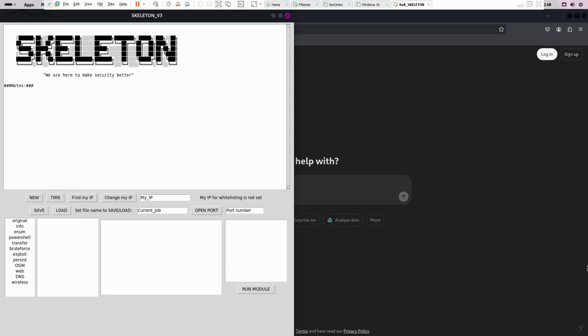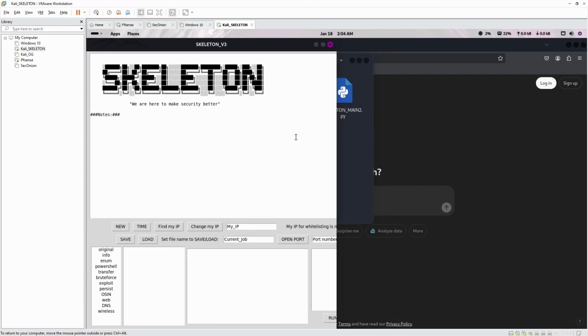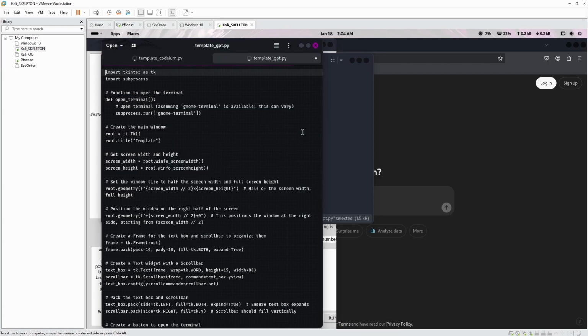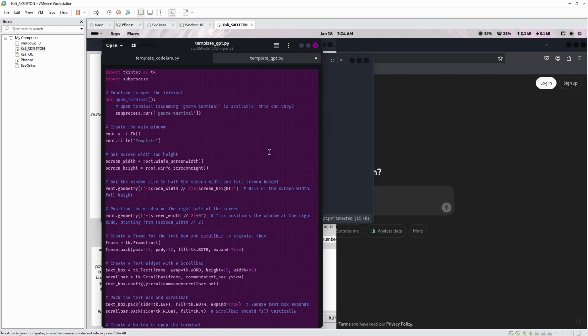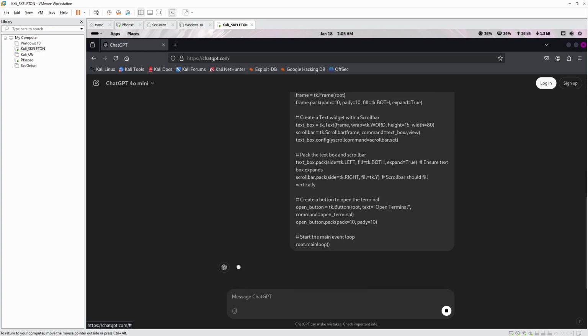Okay, so in full screen, the sizing is good, and that's what it's designed for. When I wrote the script, it was designed for the full screen. So it takes all the pixels, and that works very well. However, because we're in this mode, it doesn't actually have all the pixels, so it cuts the script off. What we're going to do is give ChatGPT the script that it wrote. So we're going to go here, template GPT, Control A, Control C, take this script, boom.